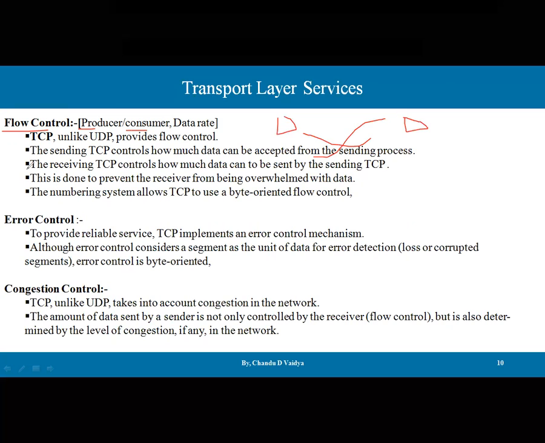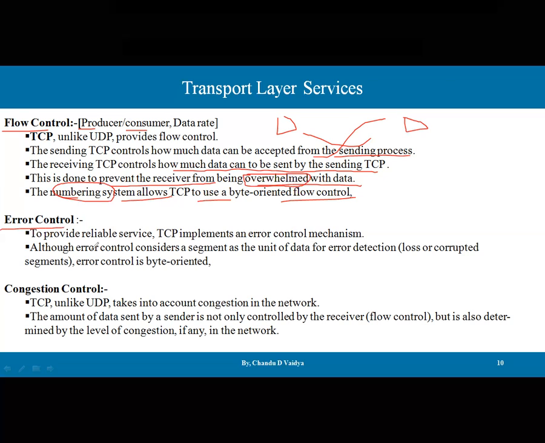The sending TCP controls how much data is accepted from the sending process, and the receiving TCP controls how much data can be sent by the sending TCP. This is done to prevent the receiver from being overwhelmed by the data. If high rate data is available, the data can be lost, and to stop that data loss we require some kind of buffers so that congestion can be reduced and the flow can be maintained. The numbering system allows TCP to use byte-oriented flow control. With the help of this numbering system, we can also help flow control.